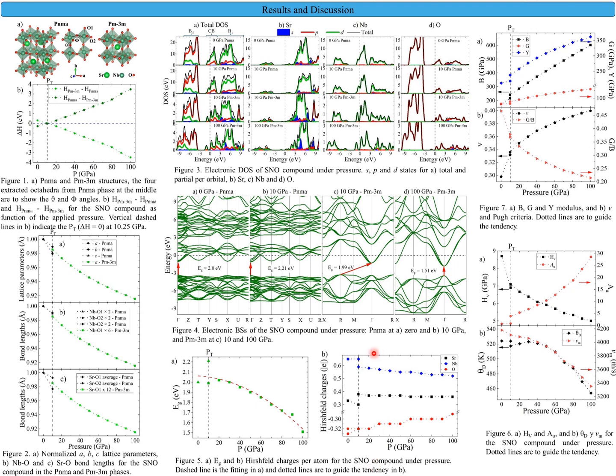On the other hand, Hirshfeld analysis revealed a transferred charge from oxygen to strontium and niobium, denoting a metallic behavior increase because of the shortening strontium-oxygen and niobium-oxygen bond length. This is supported by the Pugh criteria and Poisson ratio, which indicate a ductile and metallic increase in behavior respectively as the applied pressure increases.